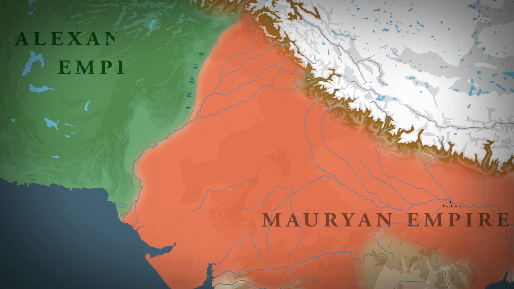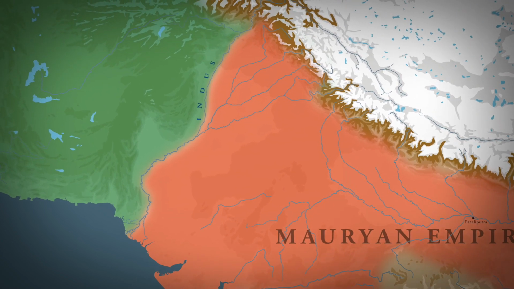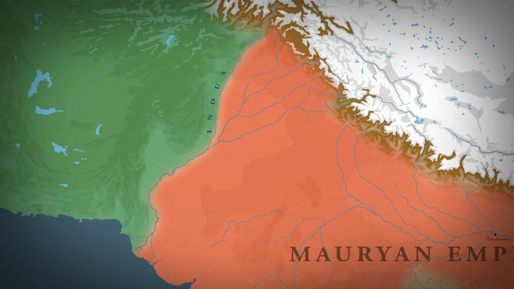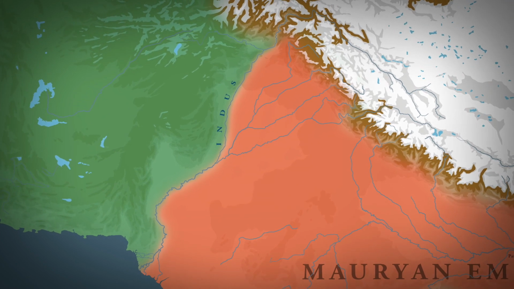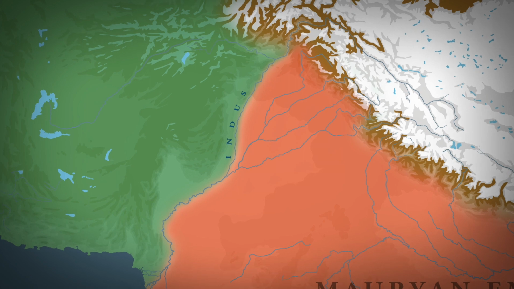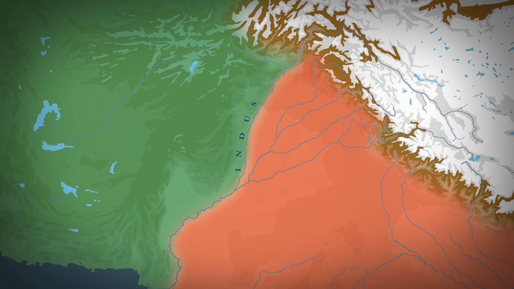Beyond the Indus, there were Greek settlements, and Chandragupta Maurya worried that these Greek settlements could become a base for a future Greek invasion. And in order to mitigate this danger, the best response was to conquer the region west of the Indus River. So this is what Chandragupta Maurya tried to do.